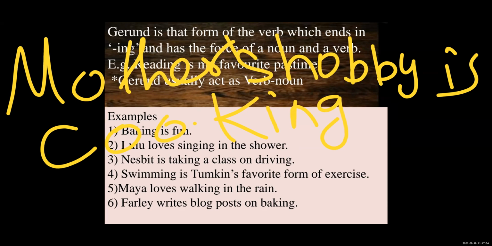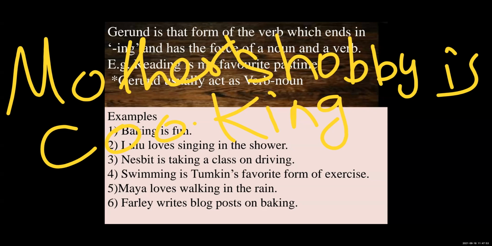And it's a name. Name means it is a noun. Wherever a verb works as a noun, that word is your gerund. That word is your gerund.